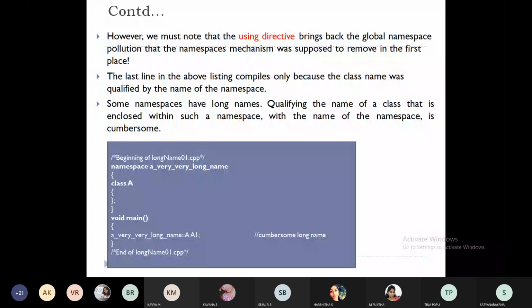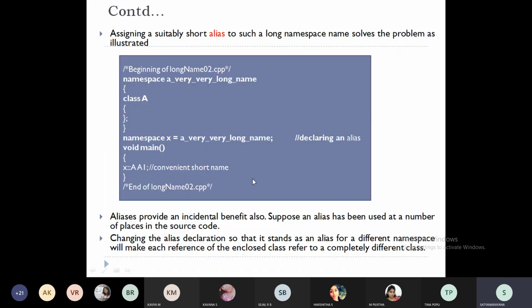Right? So how the namespace syntax works: usually namespaces will have very long names. For that we use a small shortcut name, like an alias name. Using namespace std is the alias name for what might be a big name, like standard input output. Then within that we define the class. In the main function we call this namespace followed by the scope resolution operator. That's it. So this is how the confusion will be clarified.